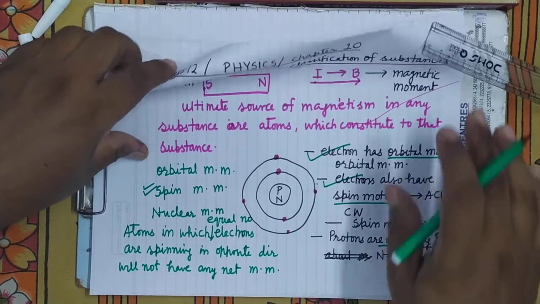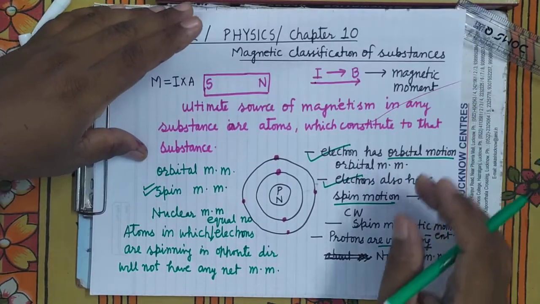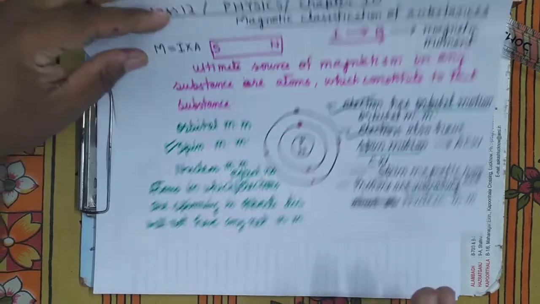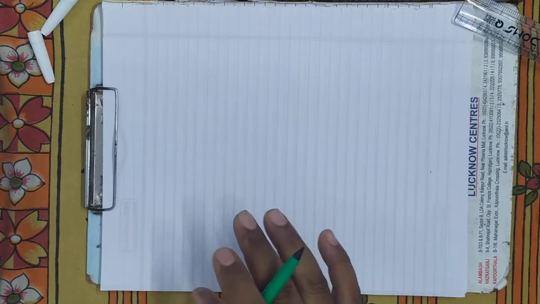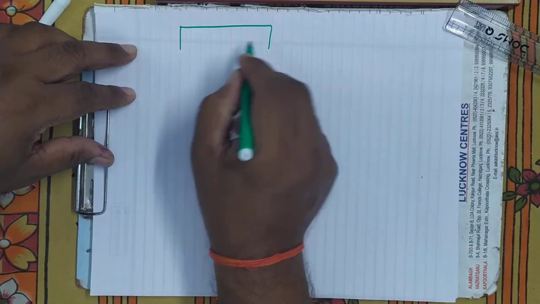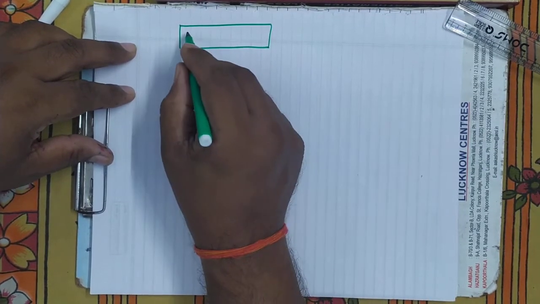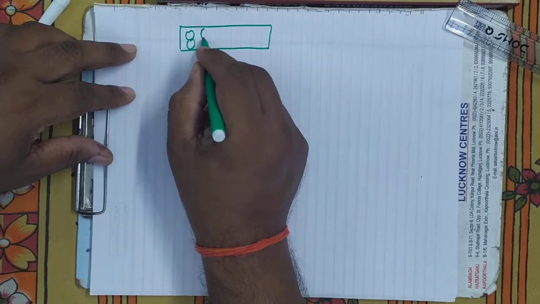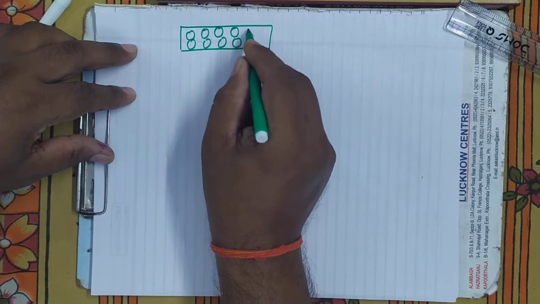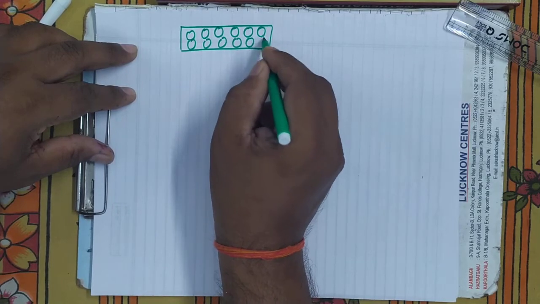And when these atoms are unmagnetized, then what will be? The substance which is composed of such atoms will also be unmagnetized. Substance which is composed of such type of atoms, which do not have any net magnetic moment, will be unmagnetized. It is clear?